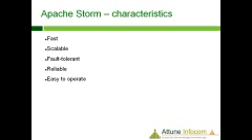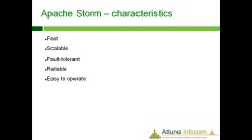Next we talk about characteristics. Apache Storm is very fast, scalable, fault tolerant, reliable, and easy to operate. If we want to process data, we can operate on it very easily inside Apache Storm, because the data is processed in a stream based way, so it is very fast.